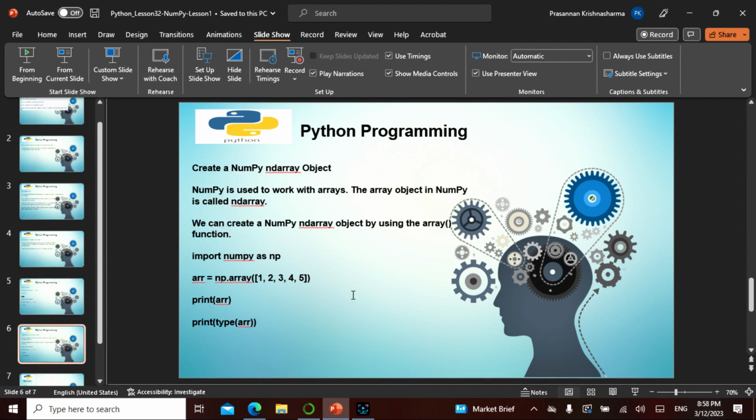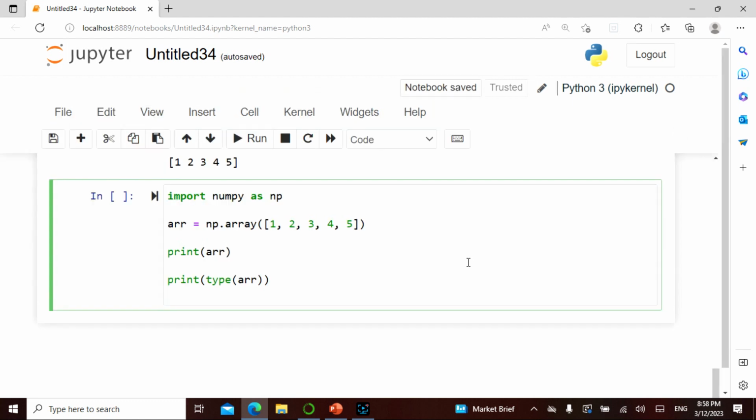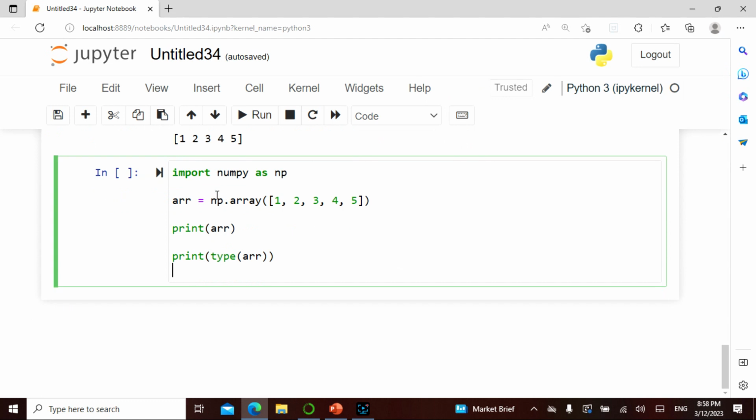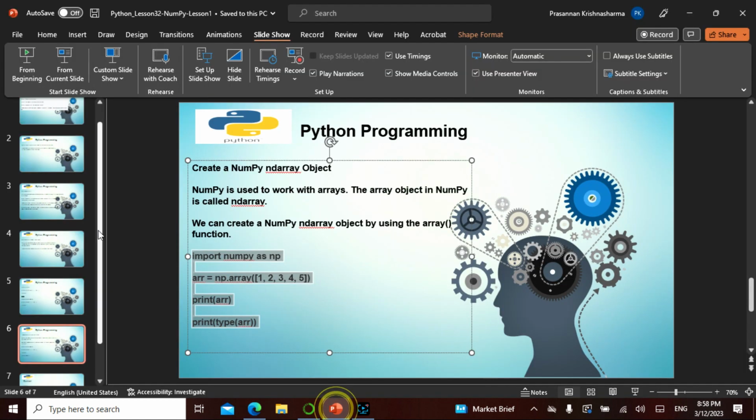So by creating an ndarray, we are working with arrays, right? So what does it actually mean here? Let's see this. We tried this kind of command. I'm importing NumPy with the alias np. This is my array, and I'm giving np.array. I say print arr, and I'm also printing the type of this arr. So it is printing, and it says numpy.ndarray. So this is nothing but an ndarray, and this is exactly what we wanted to see.